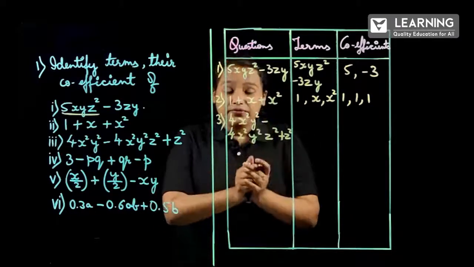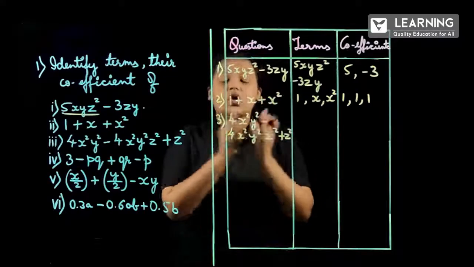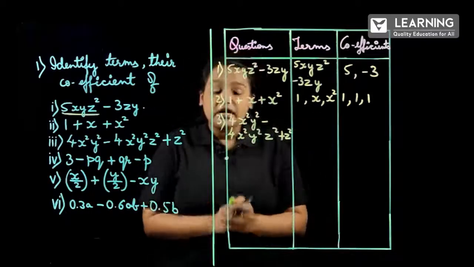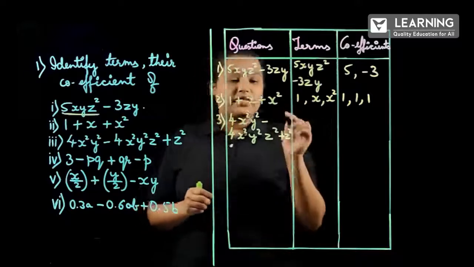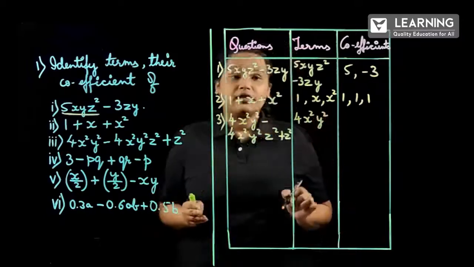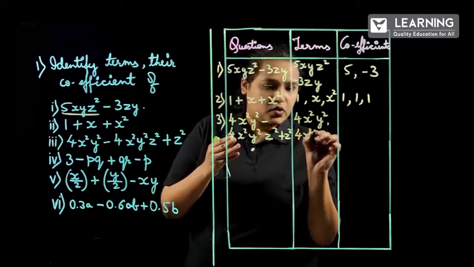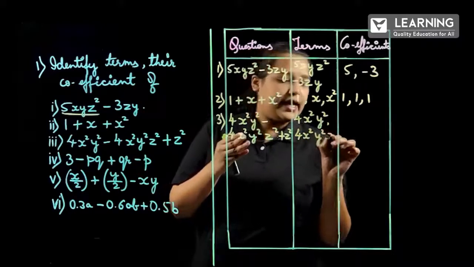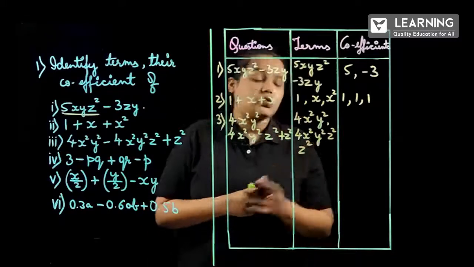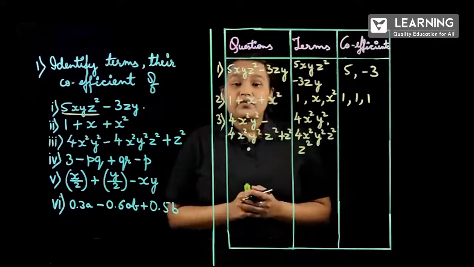You have to be careful when they are asking terms, not constants or variables, terms altogether. Then we have to write the terms and coefficients. So here we are having 3 terms, that are 4x square y square, next 4x square y square z square, and the next term is z square, only z square. So have you written all the terms correctly? You have to cross check.